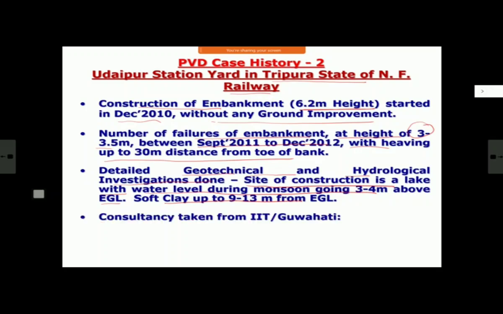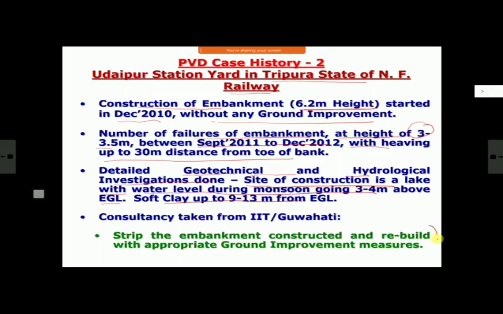So what they did, they took consultancy from IIT Guwahati, and what they suggested, first of course, whenever there is a bank which has failed, the first thing to do is strip away everything you have done, bring it back to wherever the existing ground level was, then do ground improvement and reconstruct the bank. That is the methodology. It is not that a half-slipped bank is constructed again. We should not attempt that also.